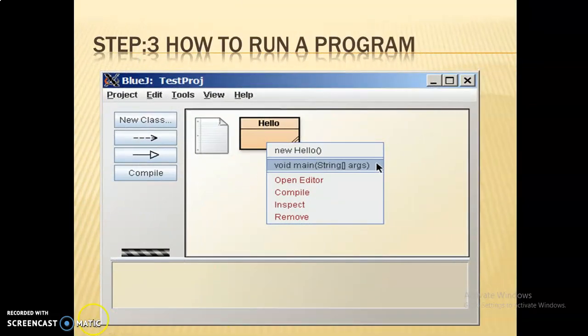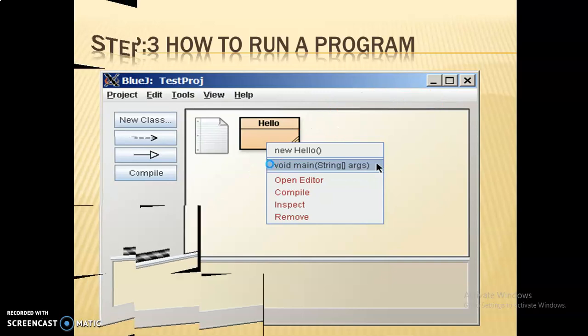After writing your program in Java, right click on this class that is created, and this window will pop up. Go to this option, void main, because I have already told you that the Java compiler finds the main function, because our execution will start from the main function.